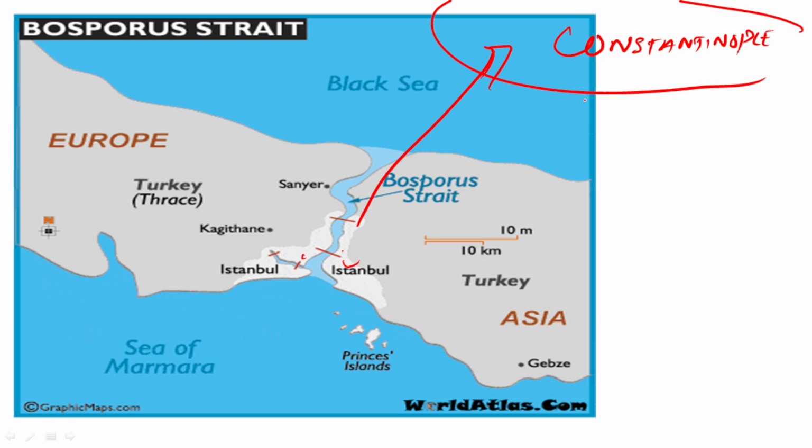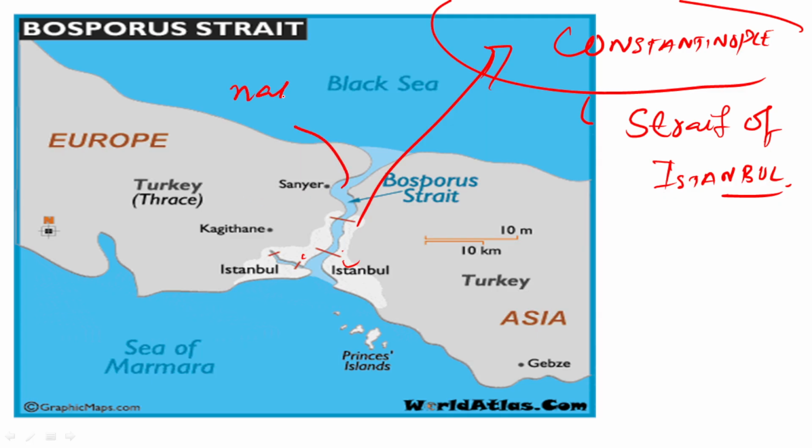So guys, the Bosphorus Strait is also known as the Strait of Istanbul. This strait is internationally recognized as the narrowest strait used for navigation in the world.